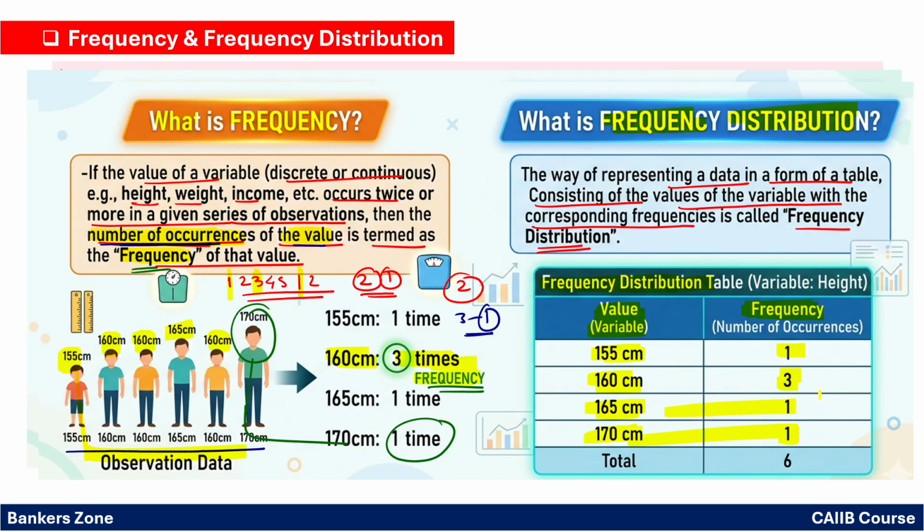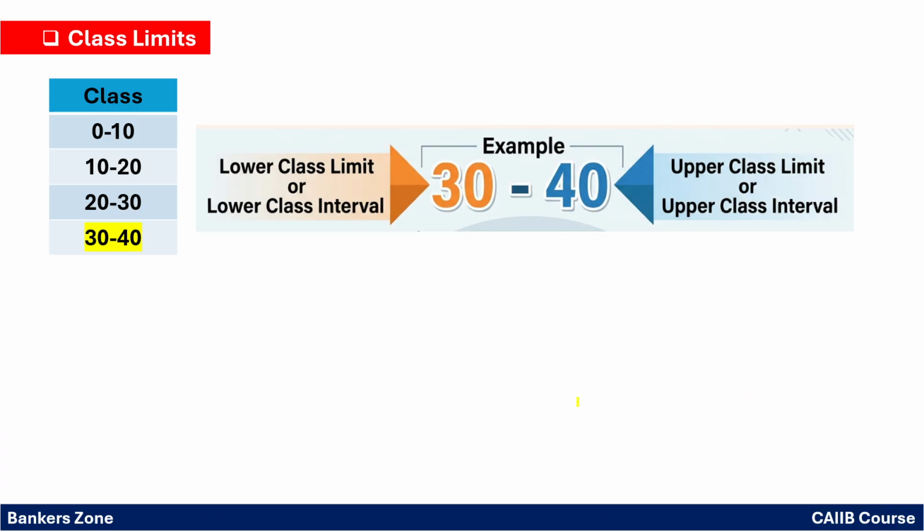Very simple concept. Okay, now what do you mean by class limit? So what is a class? A class simply means a group of the data you have. For example, 0 to 10, 10 to 20, 20 to 30, 30 to 40. These are the different classes, also called class intervals.